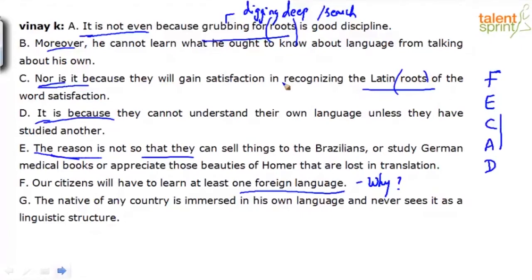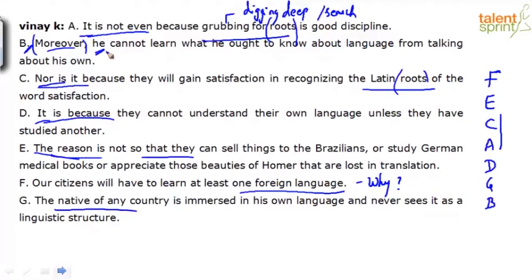What is remaining? G and B are remaining, right? Now, B says "the native of..." I can't start with B, right? It has the descriptive clue word "moreover." So is there something preceding that? Yes: "The native of any country is immersed in his own language and never sees it as a linguistic structure." In addition to this, he cannot learn. Who is the "he"? The native of any country. Are you following? GB.